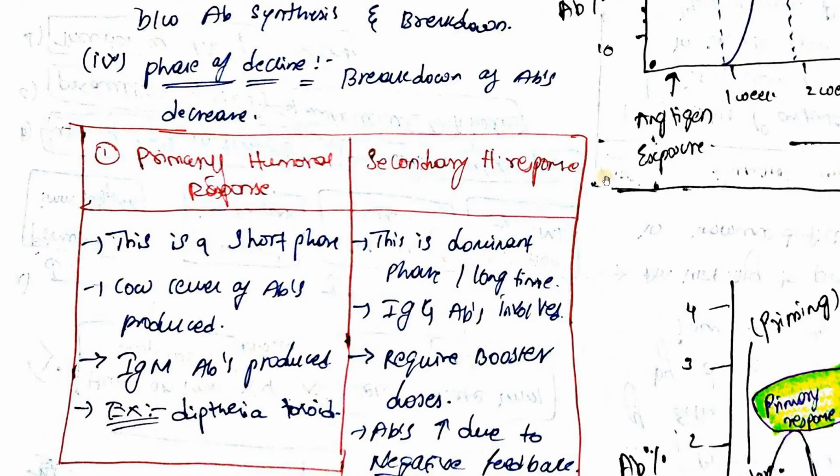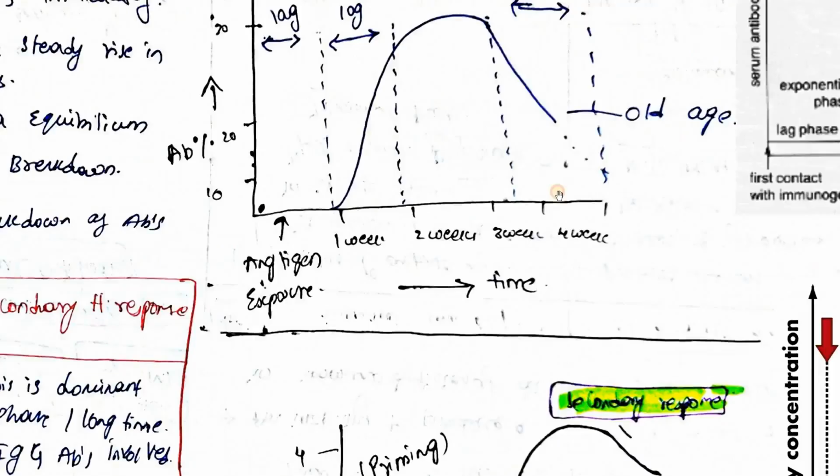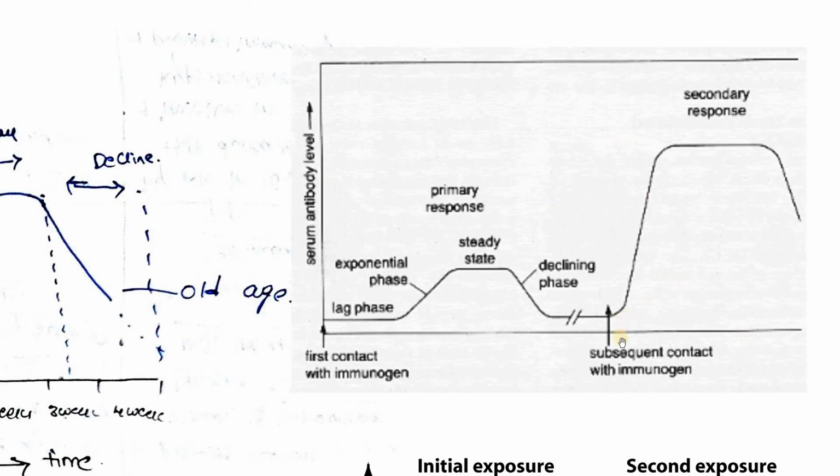So we have something called primary immune response and secondary immune response. The difference between these two is that primary is a short phase, and in primary immune response IgM antibodies are produced, whereas in secondary immune response IgG antibodies will be produced. IgG antibodies have a longer half-life compared to IgM antibodies. IgM antibodies will stay only for 1 to 2 days in the blood circulation, whereas IgG antibodies can stay up to 1 to 2 years in the circulation. Okay, so that is why for all the vaccines or whatever it is, we will give booster doses.